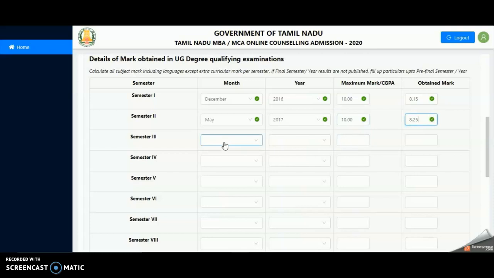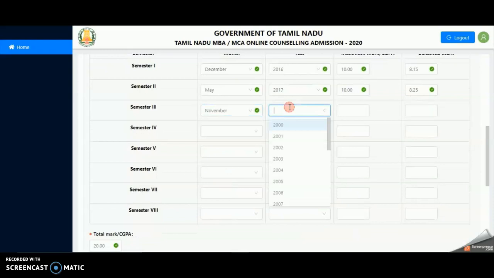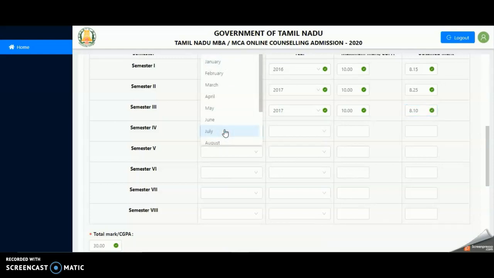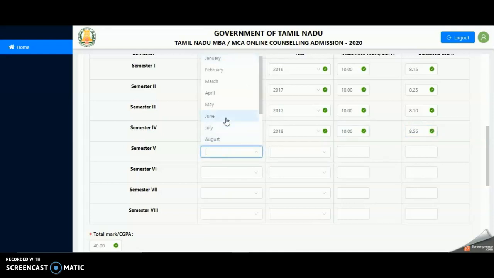In the first column, enter the month of the examination. In the second column, you have to enter the year of the examination. In the third column, you have to enter the maximum marks or the CGPA. In the fourth column, you have to enter the marks obtained. Continue the process starting from the first semester until the last semester is over. Stay cautious in entering the marks obtained.